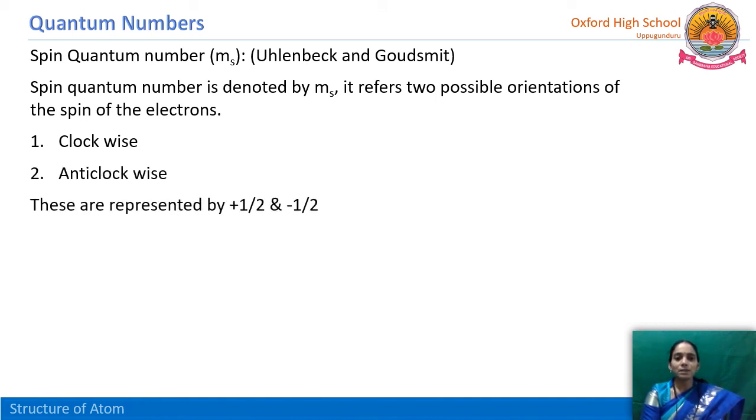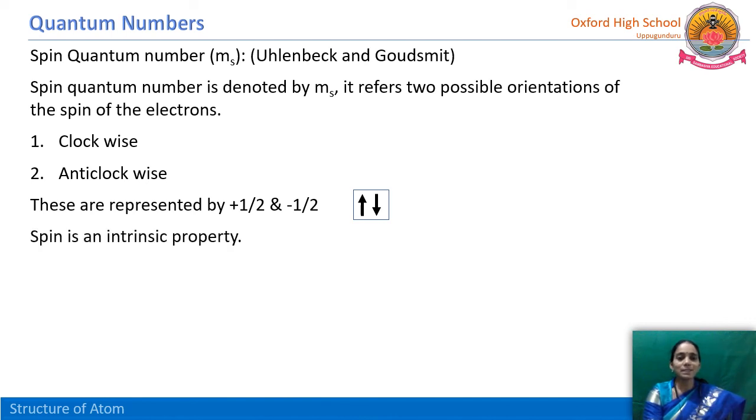These are represented by plus 1/2 and minus 1/2. In our previous lesson also, we filled electrons like this, one upper arrow and one down arrow. This is the reason why we fill like that, because the electron has two spins: one positive and one negative, that is clockwise spin and anti-clockwise spin. So this is all about the spin quantum number.